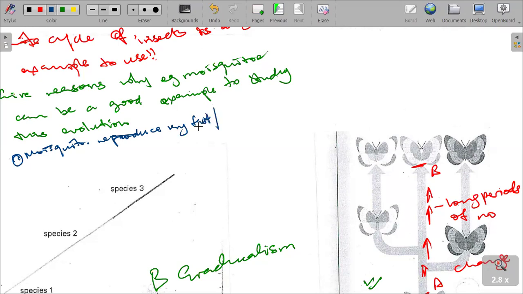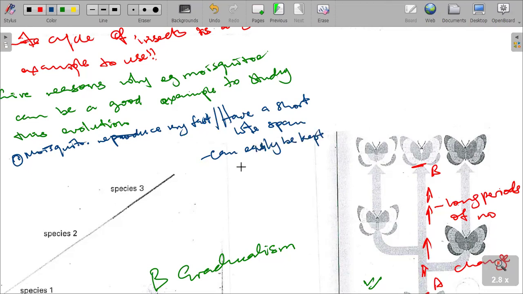We can also say that they have a short lifespan. Also, mosquitoes, or insects, can easily be kept in a laboratory.